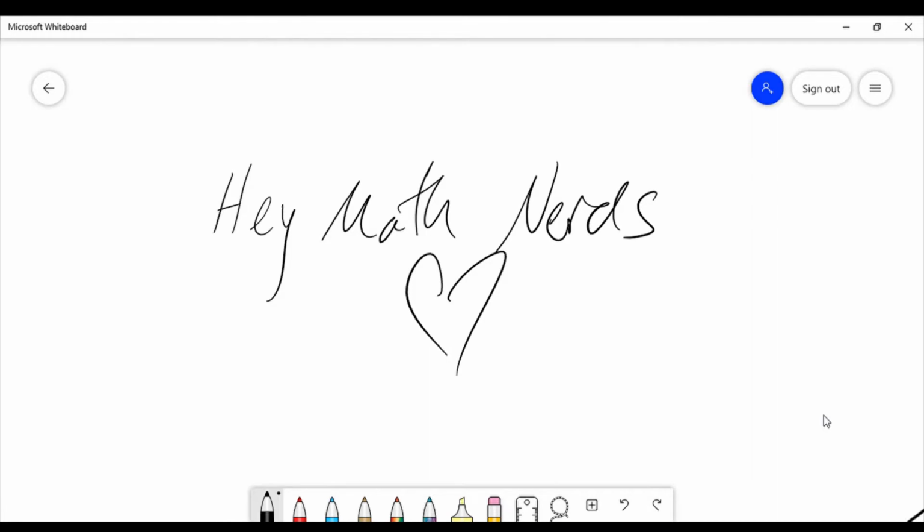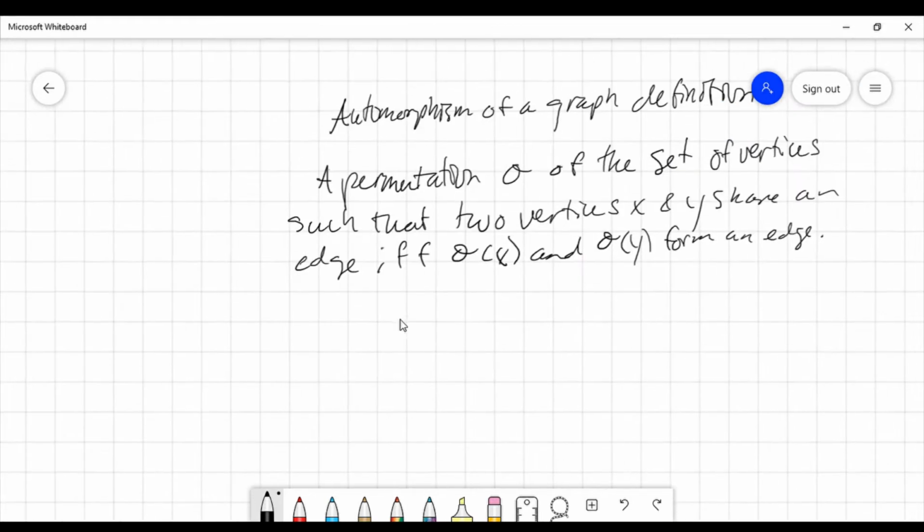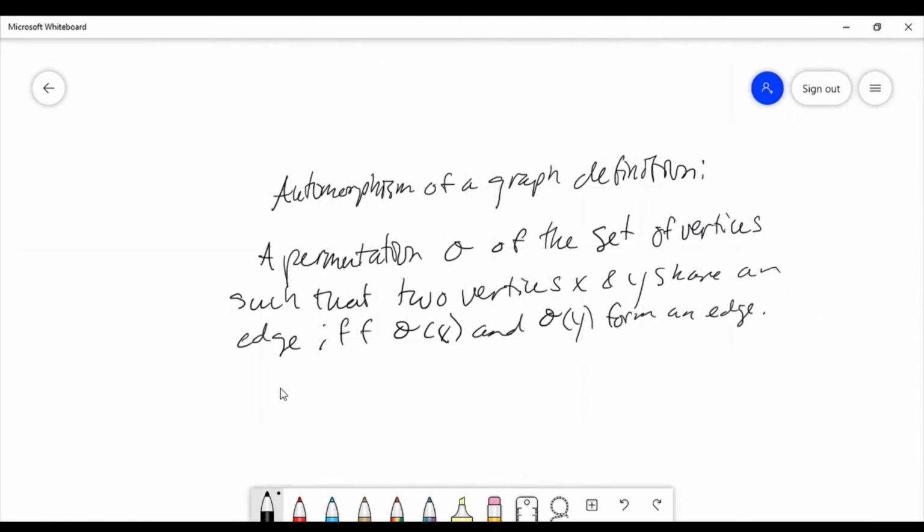Hello! Today we're going to be looking at graph automorphisms. So we're going to see exactly what a graph automorphism is and how we use them and how we write stuff down about them. How do we write out what we even get from them? So I'm going to look at the definition that I wrote up right here.